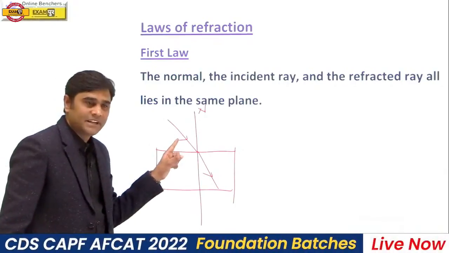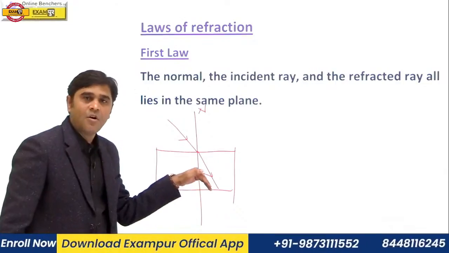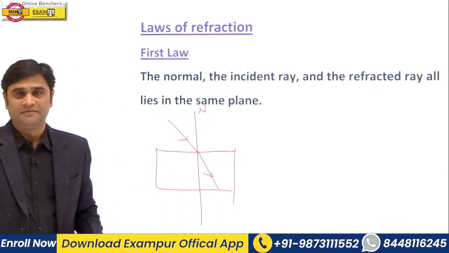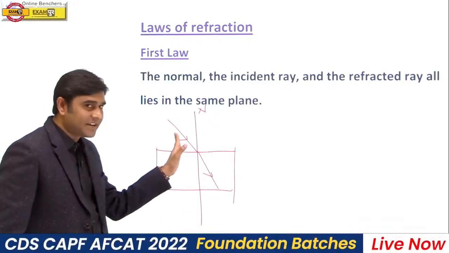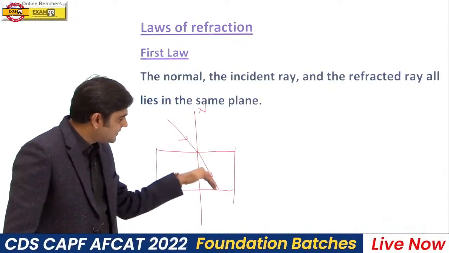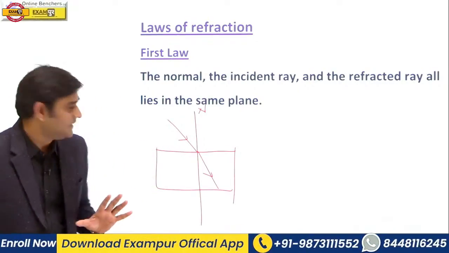This is the incident ray, this is the normal, and this is your refracted ray. All lie in the same plane. This is the first law of refraction of light. Incident ray, normal, and refracted ray all lie in the same plane.